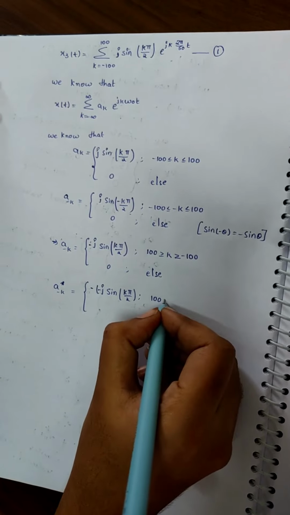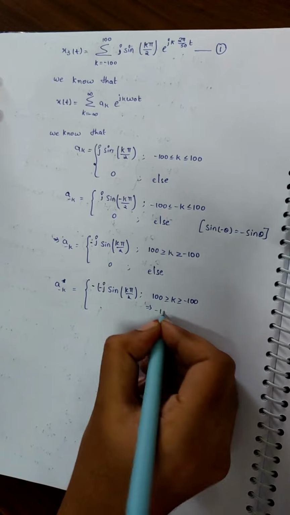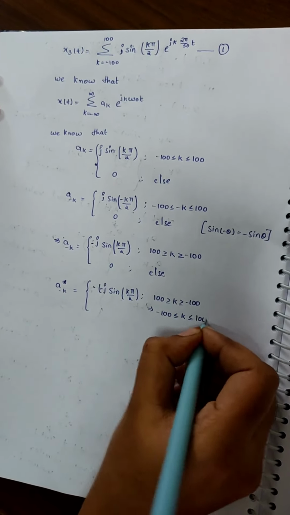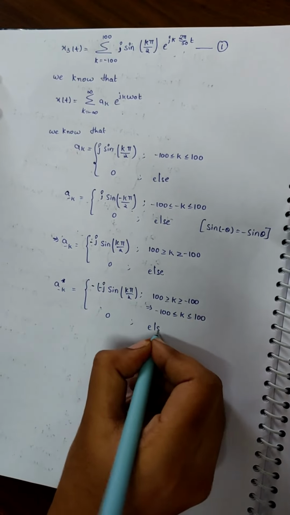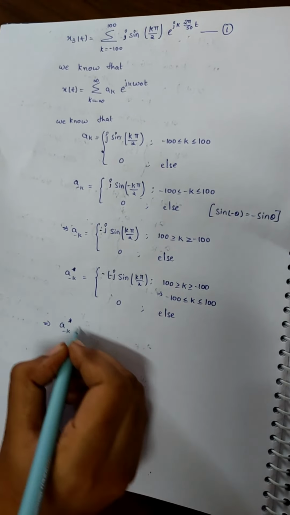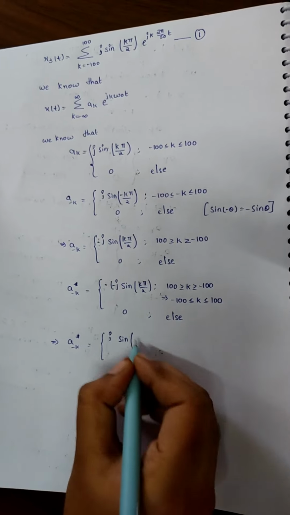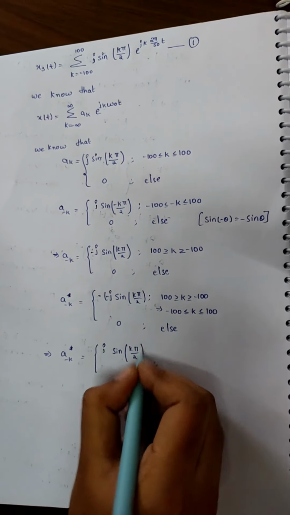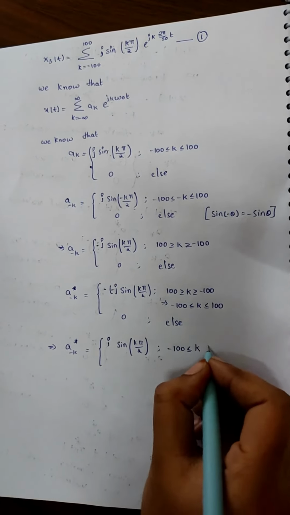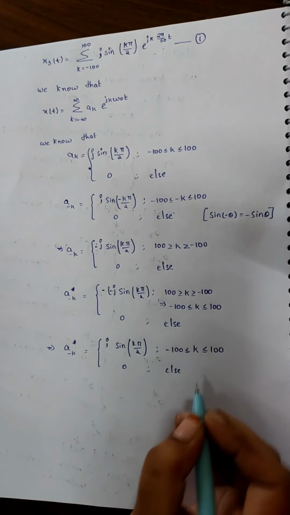Then we get a minus k complement is equal to j sine of k pi by 2, where the limits are minus 100 less than or equal to k less than or equal to 100, 0 else.